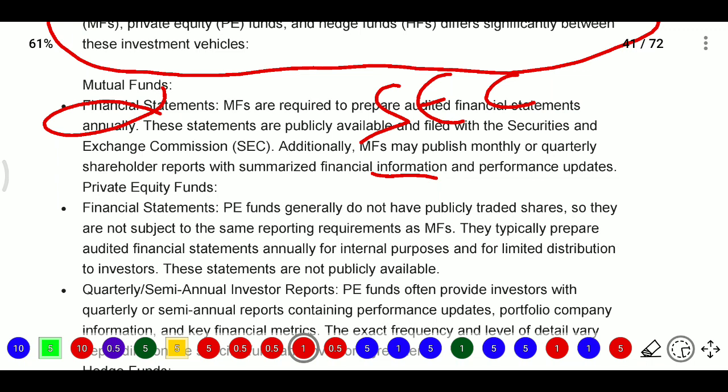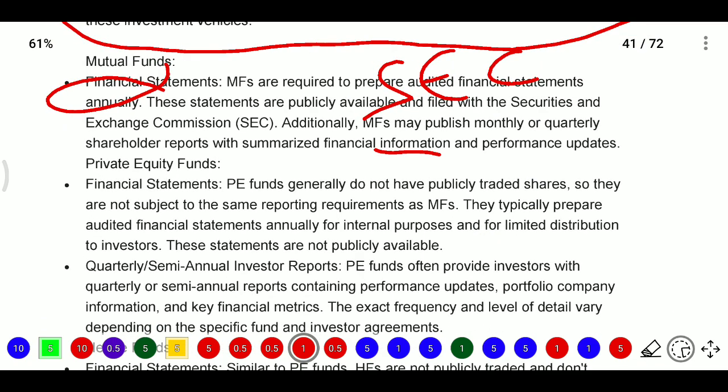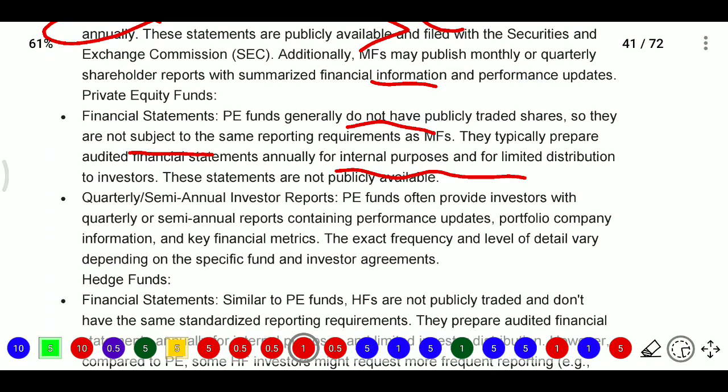And after that, private equity funds. Private equity funds generally do not have publicly traded shares, so they are not subject to the same reporting requirements as mutual funds. They typically prepare audited financial statements annually for internal purposes and for limited distribution to investors. The statements are not publicly available, so we do not get private equity fund financials publicly.